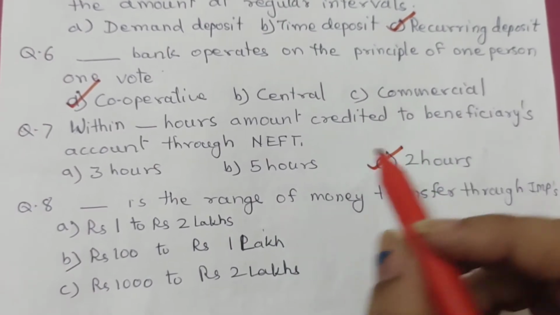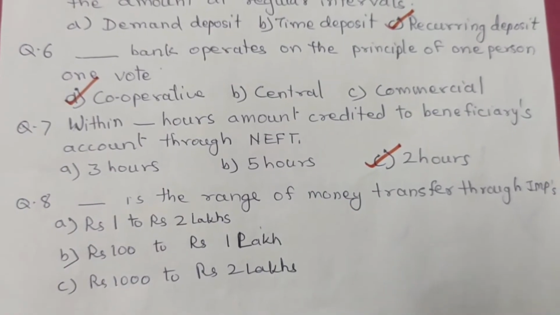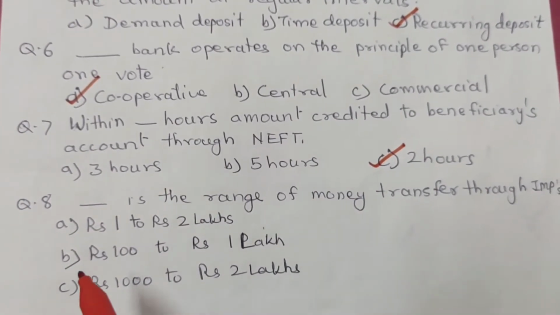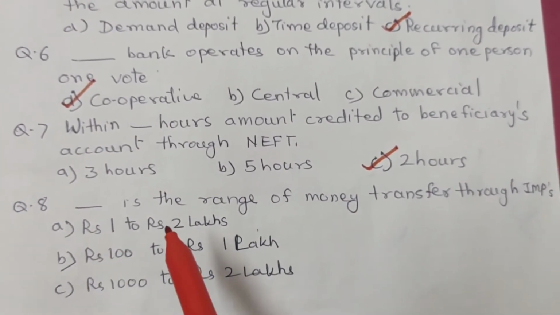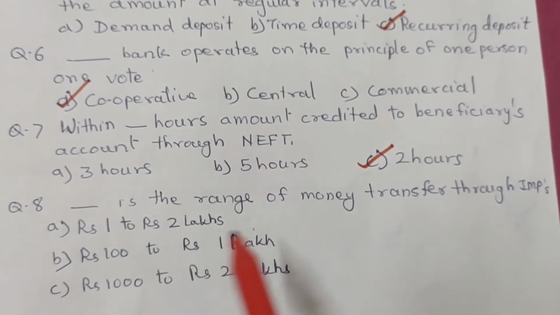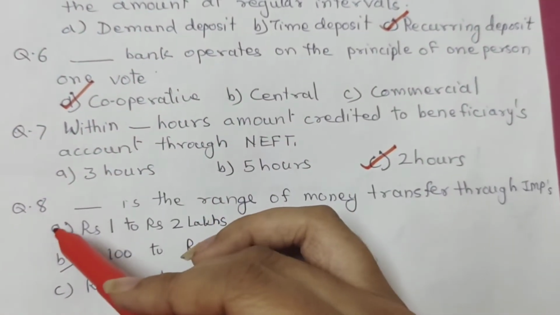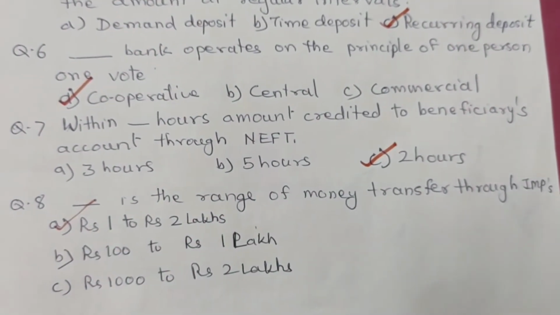And the correct answer is C. 2 hours. Question 8. Dash is the range of money transfer through IMPS. A. Rupees 1 to rupees 2 lakh. B. Rupees 100 to rupees 1 lakh. And C. Rupees 1000 to rupees 2 lakh. And the correct option is A. Rupees 1 to rupees 2 lakh.